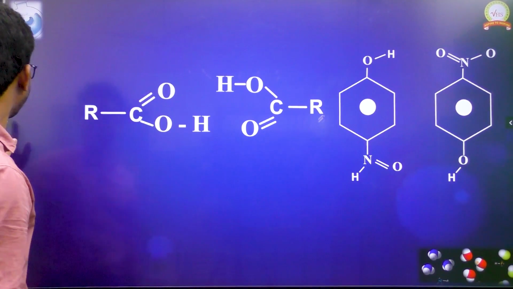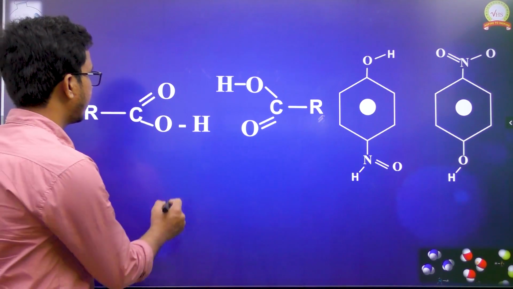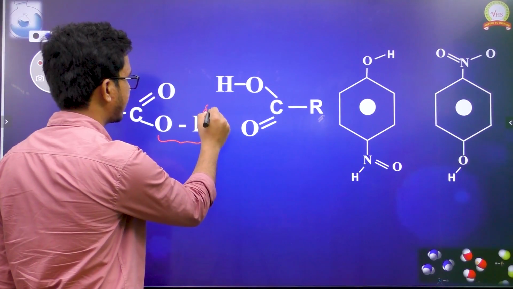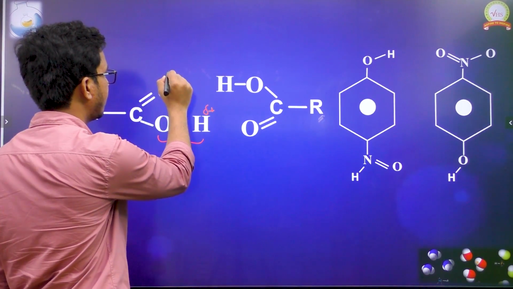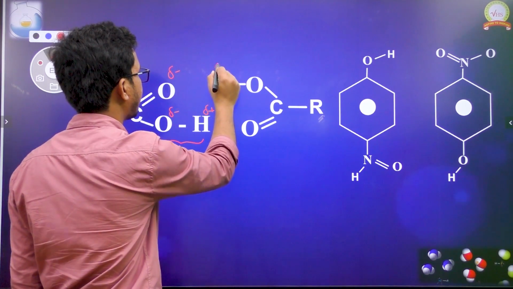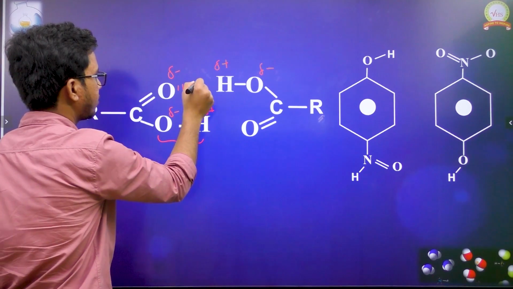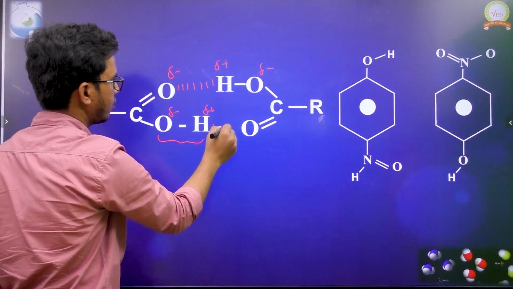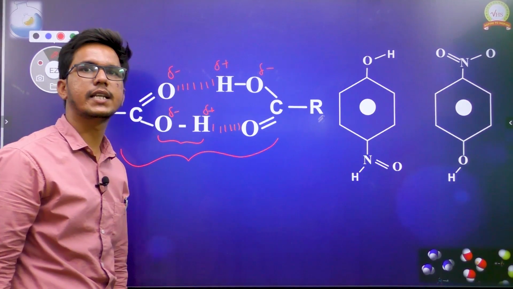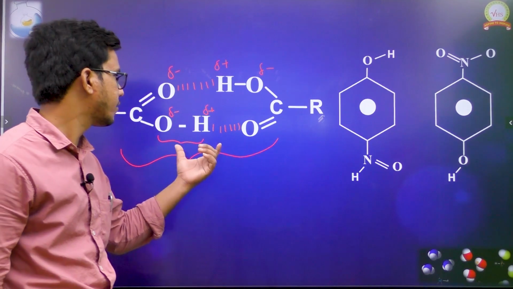Here also we can see, first we have an acid, where oxygen and hydrogen are directly connected. Hydrogen gets partial positive and oxygen gets partial negative. In the other molecule also, oxygen gets partial negative and hydrogen gets partial positive. Between these two, hydrogen bonding formation takes place, and between these two also. This is the reason why acetic acid exists in dimer form, because of the hydrogen bonding.